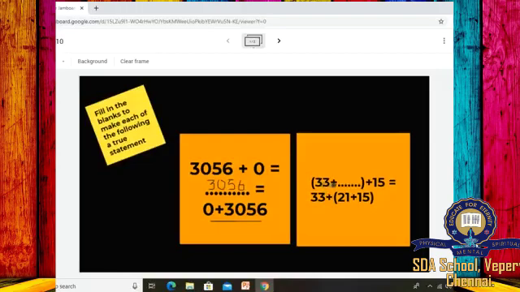So the next is 33 plus dash plus 15 is equal to 33 plus 21 plus 15. This is the associative property of addition. So when you add 33 plus dash plus 15, you will get 33 plus 21 plus 15. Yes, 33 plus 21 plus 15 is equal to 69, which is equal to 33 plus 21 plus 15. So first we will be combining 33 plus 21, then we will be combining 21 plus 15.